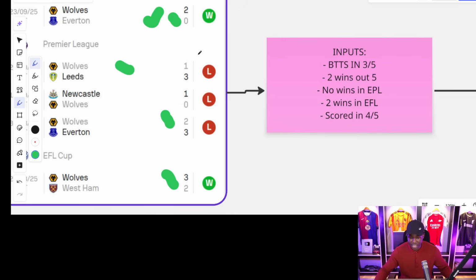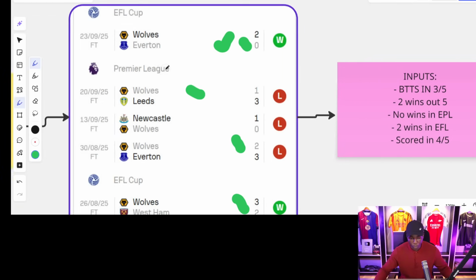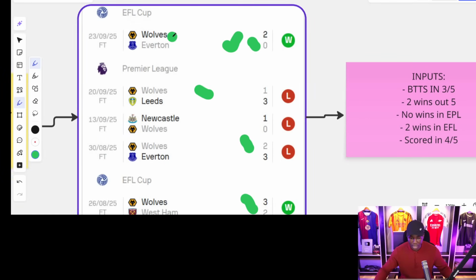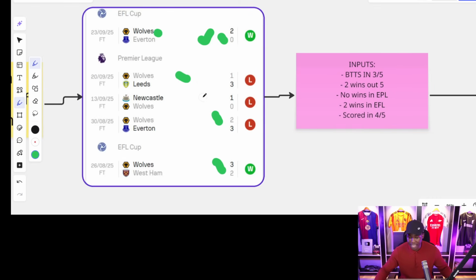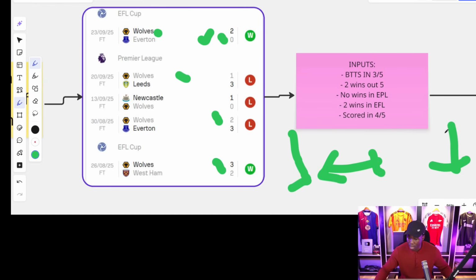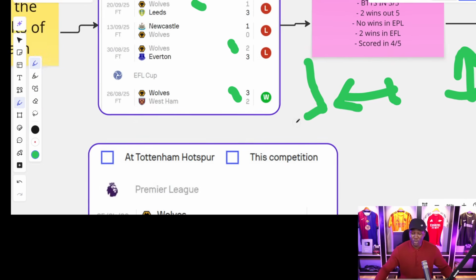And then they have 2 wins out of 5, and both wins came from the EFL Cup. As you can witness, in the Premier League, they are still struggling to find their feet, all right? They are still struggling to stand. They have fallen down at the moment. So let's see, today maybe they're going to be standing, all right? So that is what we've collected so far.